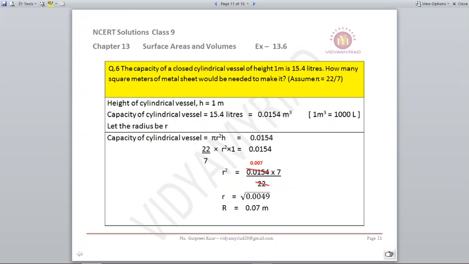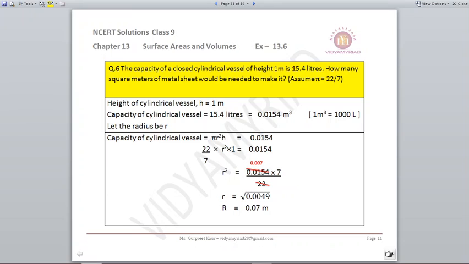Now you have liters, you have to convert it into meters cube to find out the volume. So for that, you know that 1 meter cube is equal to 1000 liters. So we are already given 15.4 liters. If I want to convert it into meters cube, you need to divide it by 1000. So it comes out to be 0.0154 meters cube. We don't have the radius with us, so we will assume radius as r.